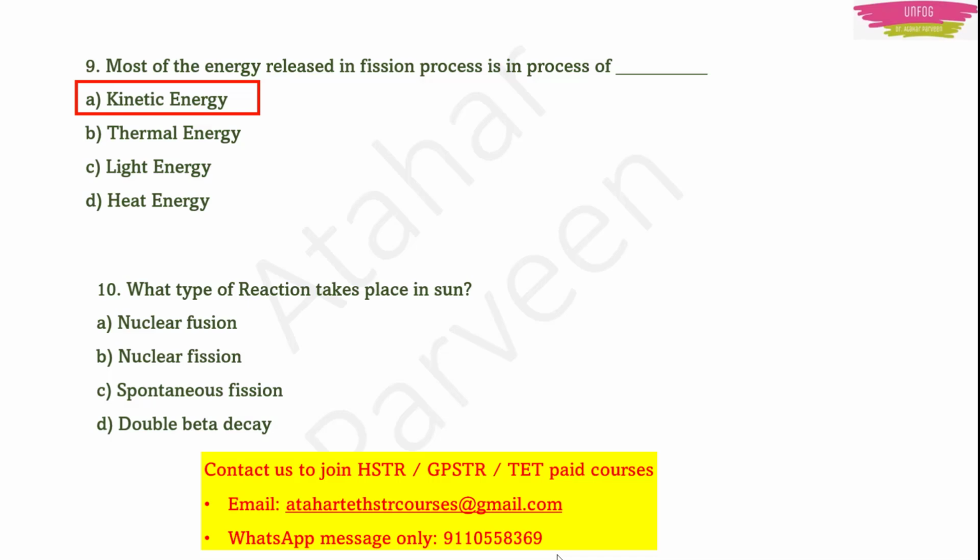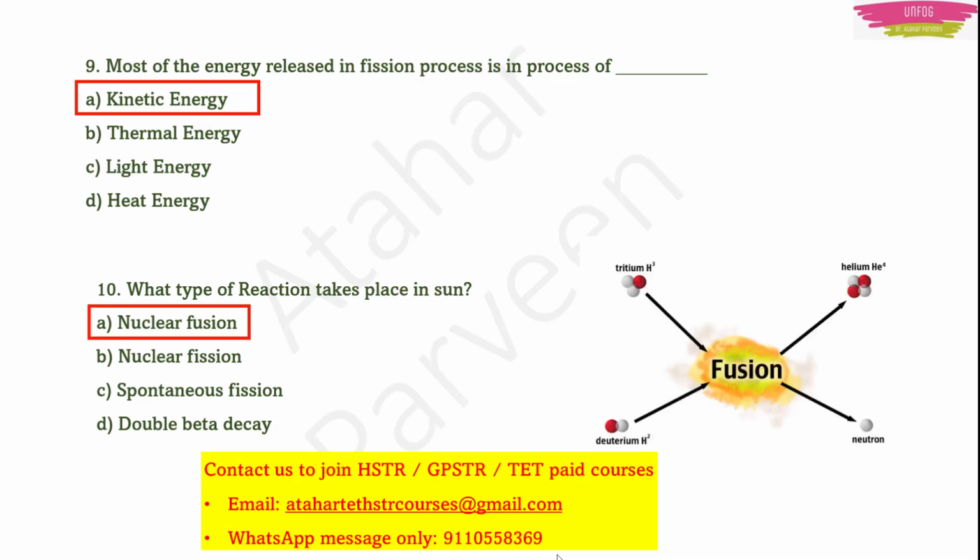Next question. What type of reaction takes place in the sun? Now you can easily answer this question, right? It is nuclear fusion. Okay, I am giving you the diagram for fusion also, how the fusion happens. After fusion of tritium and deuterium, one helium atom will be formed and one neutron will be released. Means one helium atom plus neutron will be formed in nuclear fusion. This is the main basis because of which we are getting light and heat from the sun. Okay.